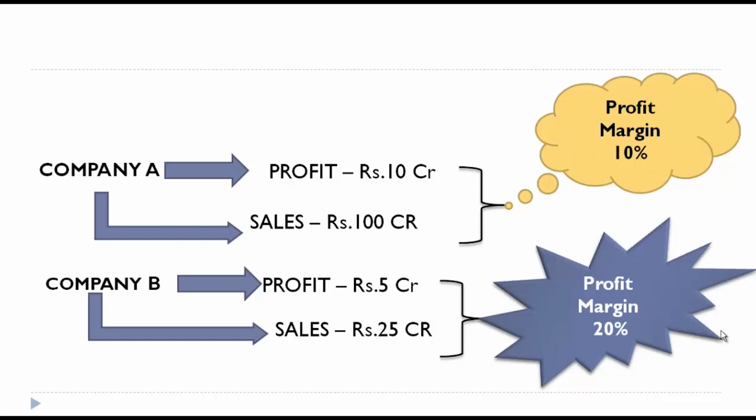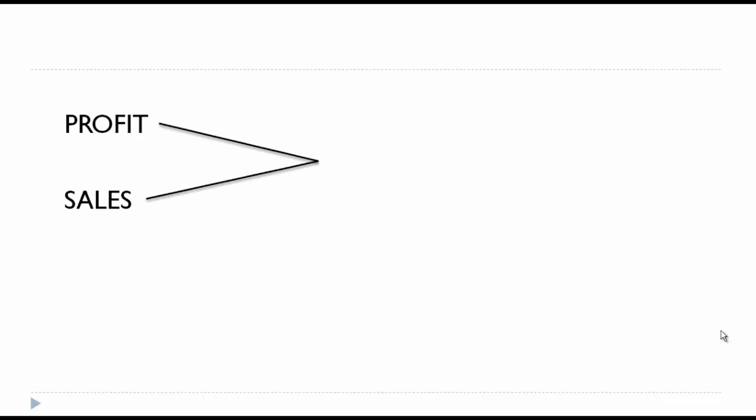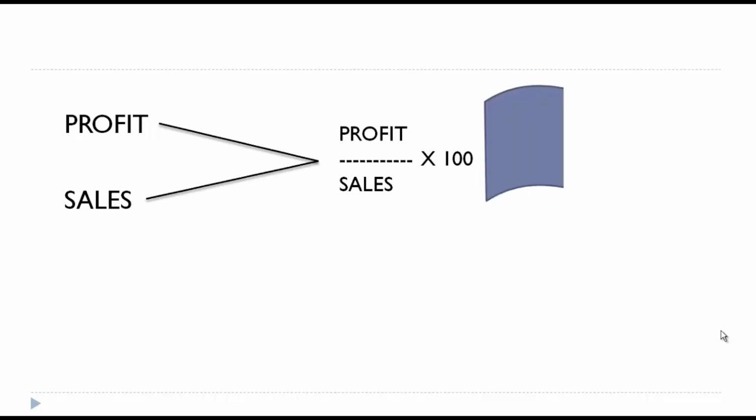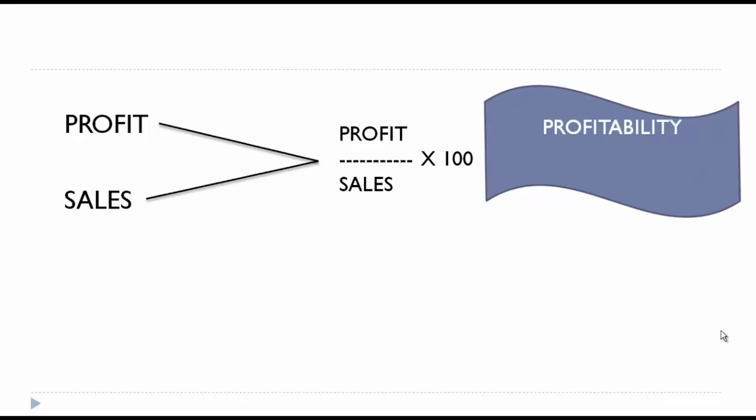So now you tell me who has performed well. Is it company A or company B? Obviously it is company B because it has earned a margin of 20%. So what we have done here, we have established a relationship between profit and sales, and we have calculated something called profit margin, or it can also be called profitability.